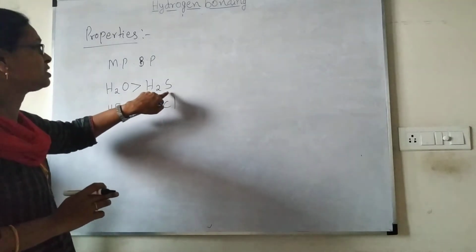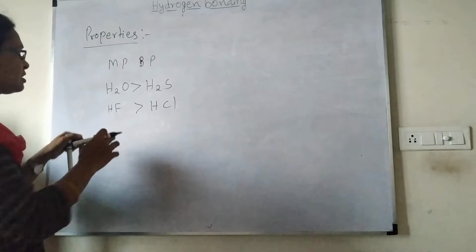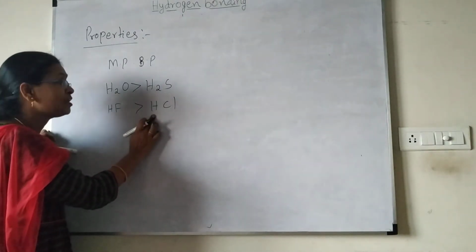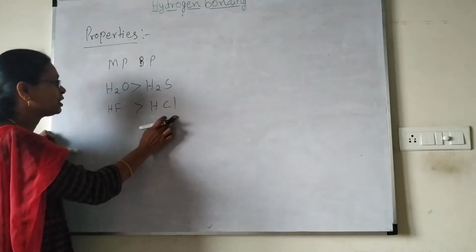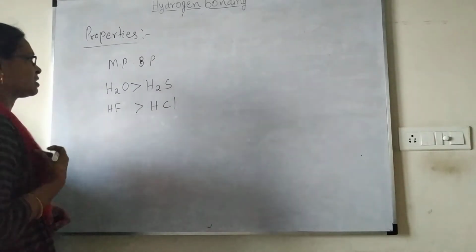In case of H2S, hydrogen sulfide, there are no hydrogen bonds present. Same thing with HCl: only a covalent bond is present. In case of hydrofluoric acid, hydrogen bonds are present, right?